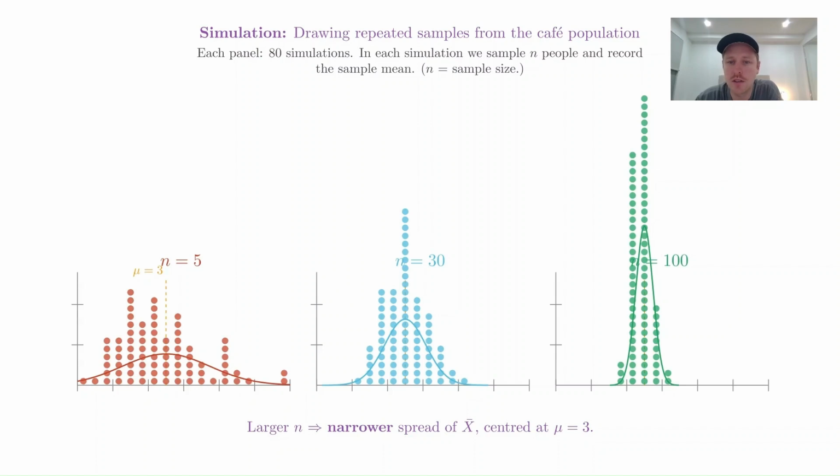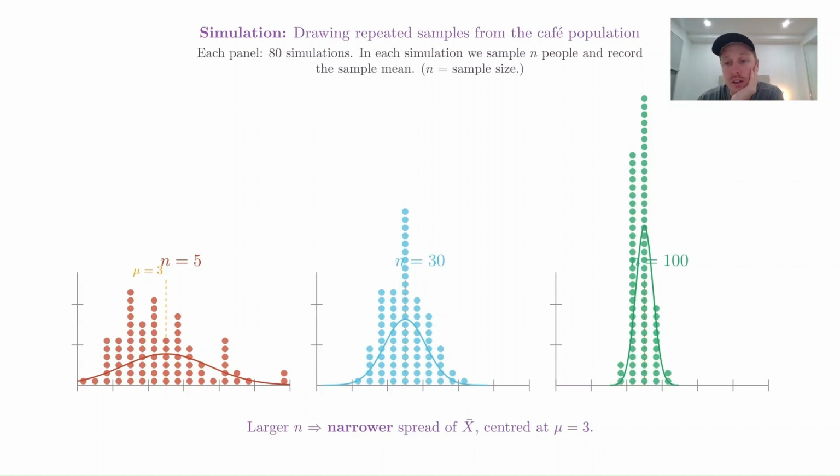We can see that for when we took 80 samples of size 5, it was quite wide. The spread was larger, and we should expect that because the effect of outliers in those samples is not washed out as much. But then when you're taking samples of size 30, you can see that it gets narrower because those outlier values, when you take the average of that sample, because remember there's 80 different averages in here, it gets narrower.